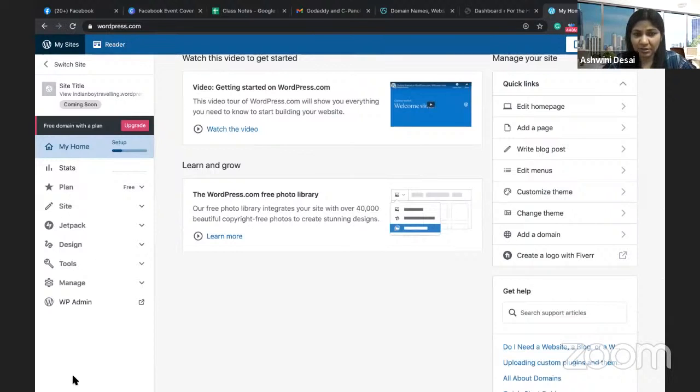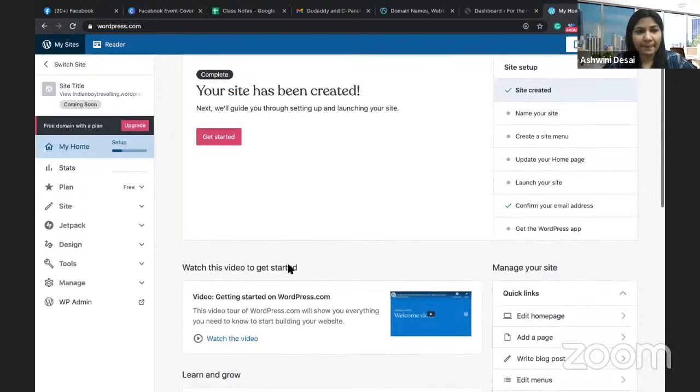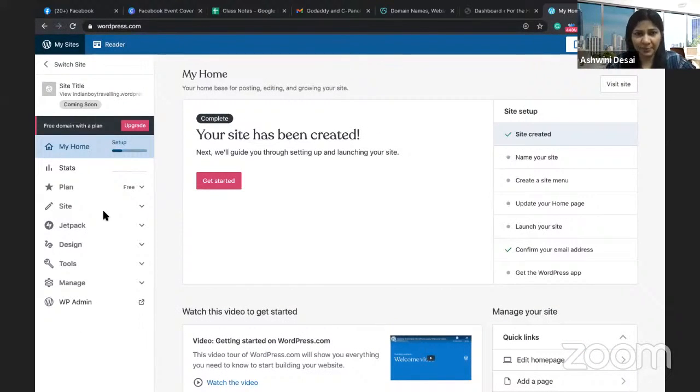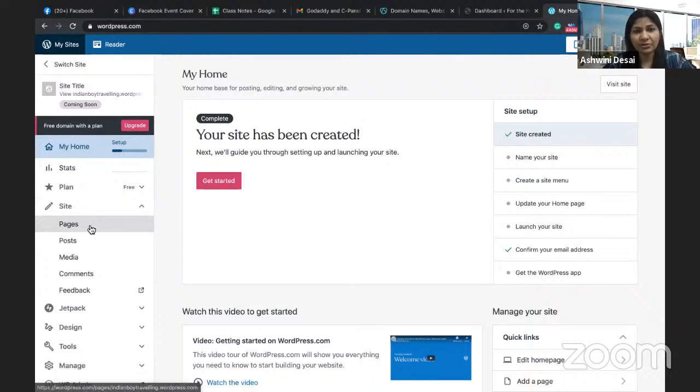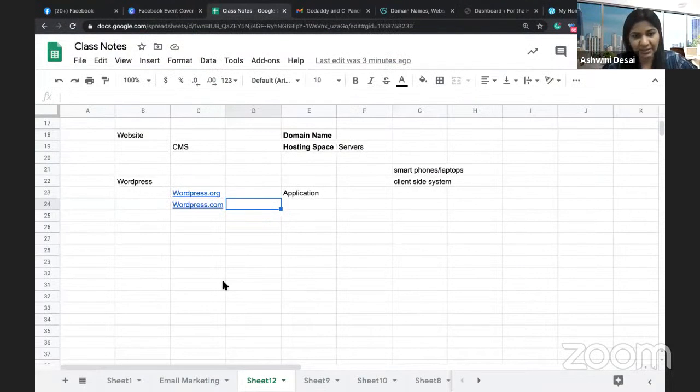Here is the main menu to design. Let me show you how to design a simple web page. Here is site. First, you need to start with pages. But as I told you, whenever you think of developing a website, your layout should be very clear in your mind. So let us define a layout for OJS's website.